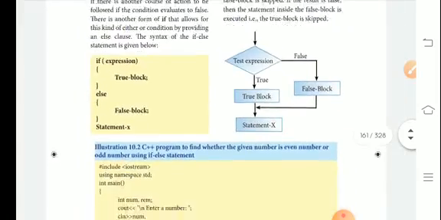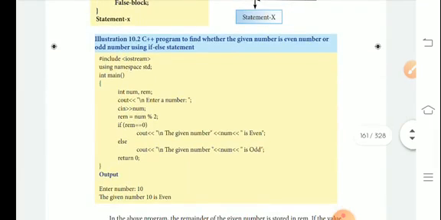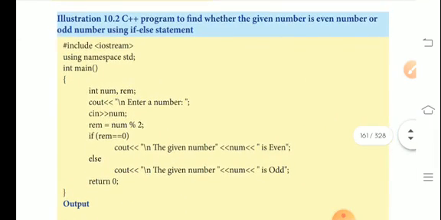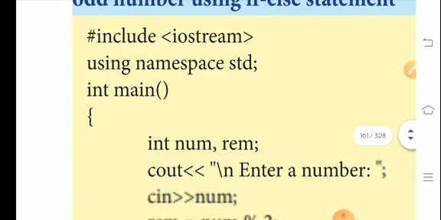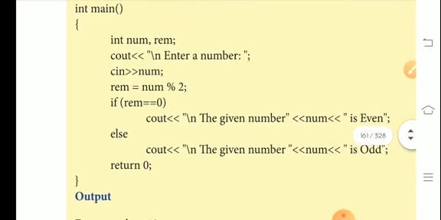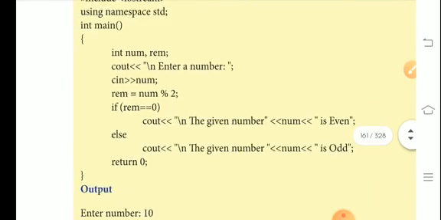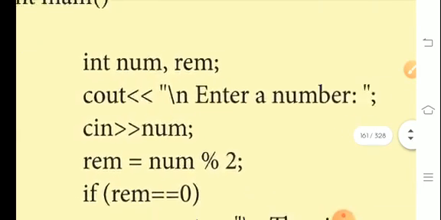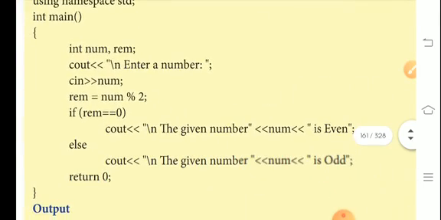Okay. The example program: a C++ program to find whether the given number is an even number or an odd number using the if-else statement. Every program starts with #include iostream, using namespace std, int main. Two variables are declared, int number and rem.